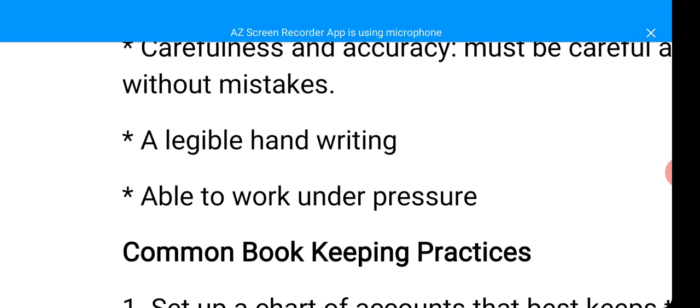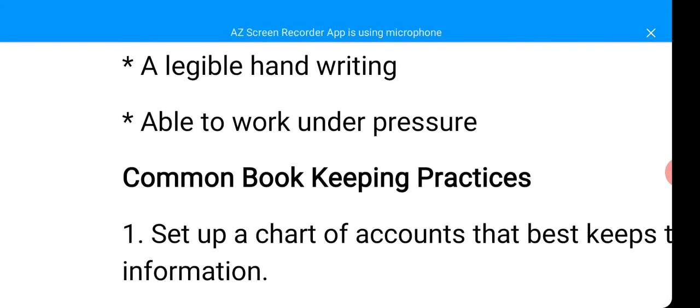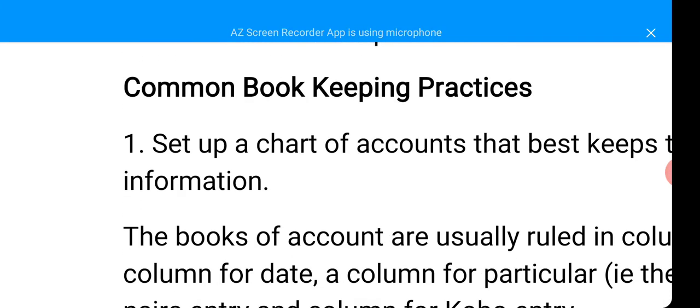A good bookkeeper must have legible handwriting. Then a good bookkeeper must be able to work under pressure. To be able to work under pressure means that you should be able to do things irrespective of whatever condition you are in. You're given a deadline, you should be able to work and meet the deadline. Are you with me? So we're going to look at common bookkeeping practices.